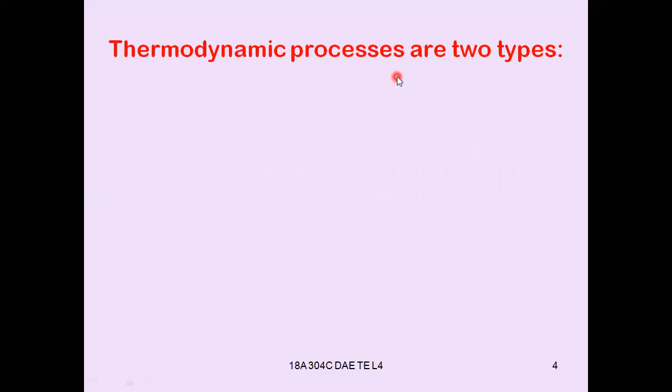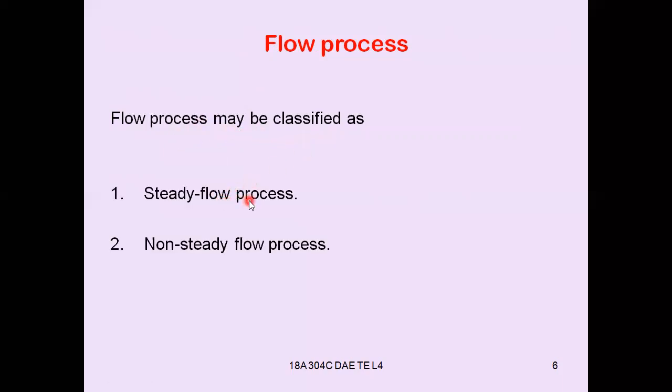Generally, the thermodynamic processes are of two types. One is flow process, another is non-flow process. The flow process may be classified as steady flow process and non-steady flow process. Now let us study about the steady flow process.